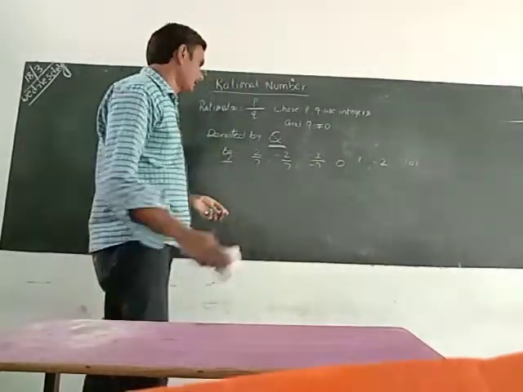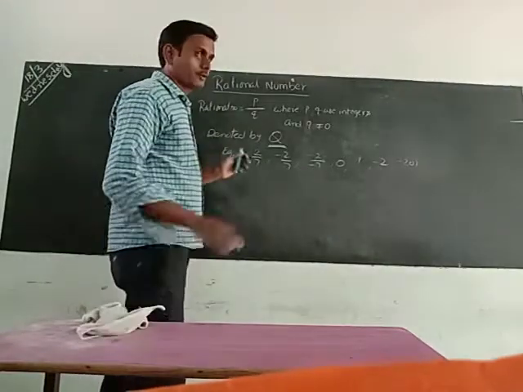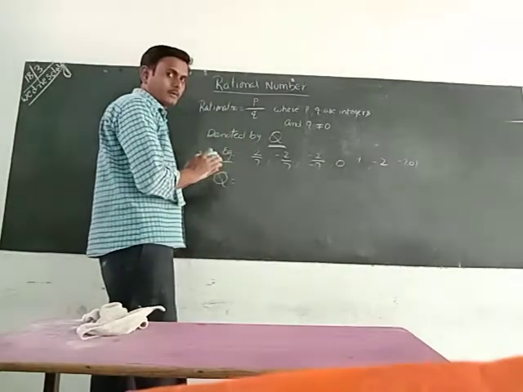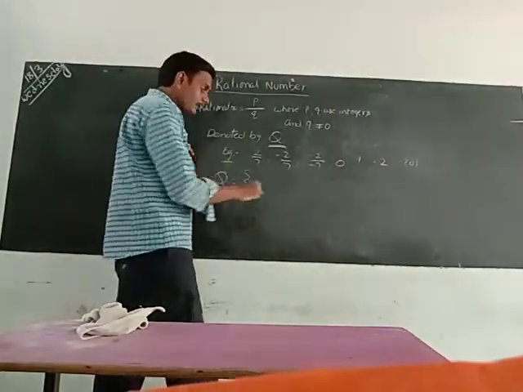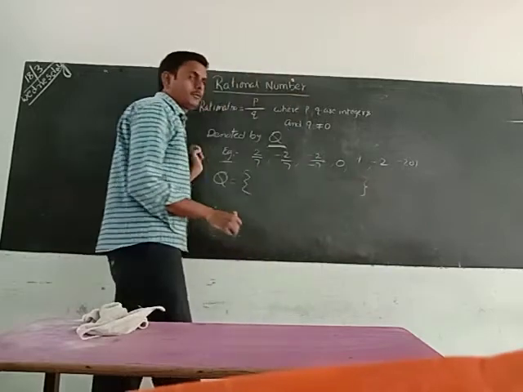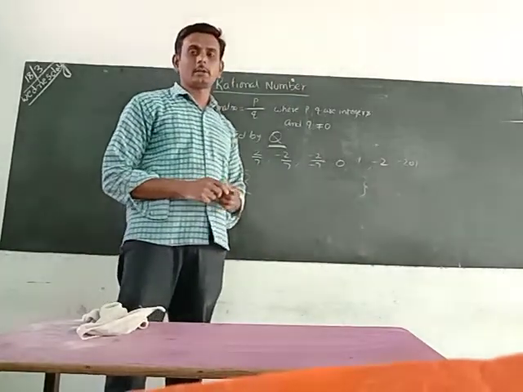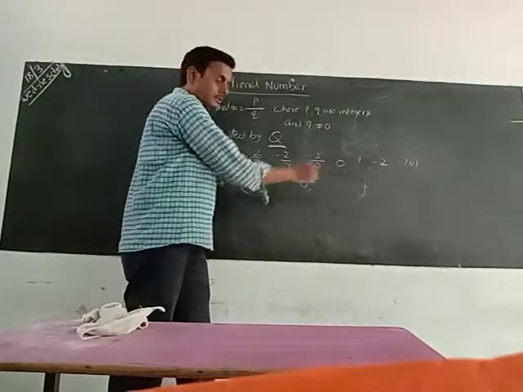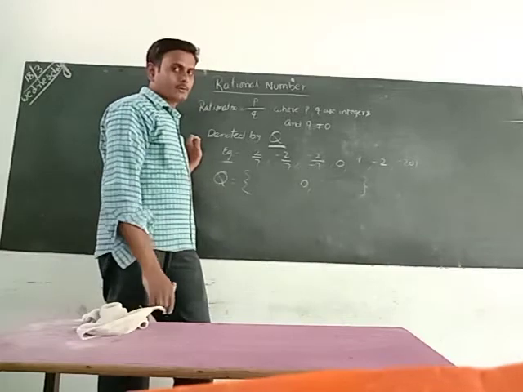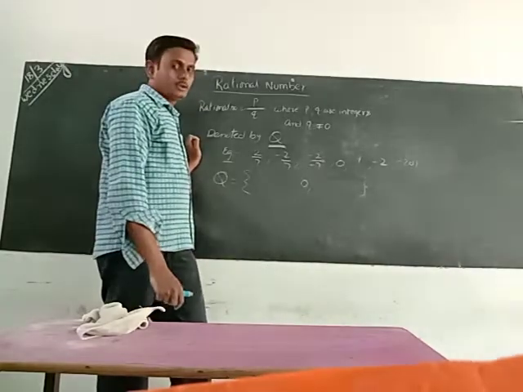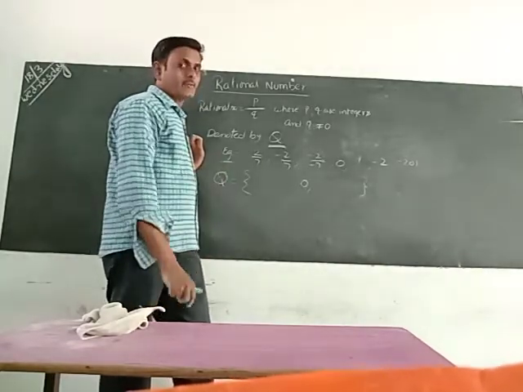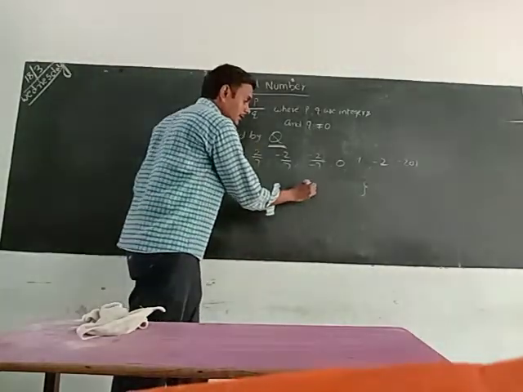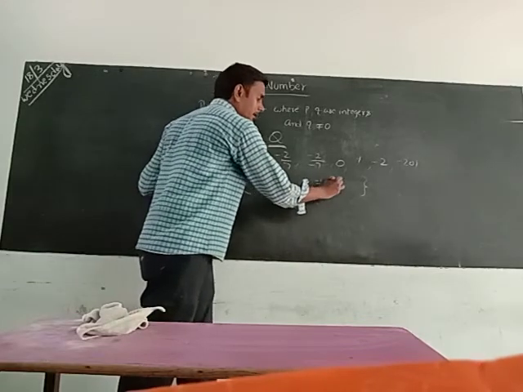Whenever we write rational numbers as a group of numbers, we take it like this. Similarly, when we write integers, what is the first step? First you write 0, then to the right of 0 positive numbers and to the left of 0 negative numbers. By writing integers we follow that pattern. Similarly, here also we can follow the same pattern: to one side of 0 positive numbers, to the left of 0 negative numbers. Then we can take minus 1 by 2, minus 2 by 2.